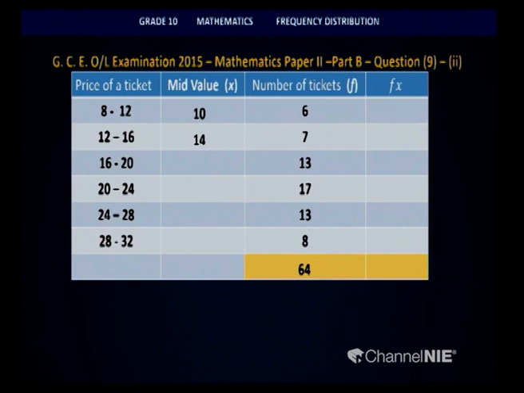So since the class intervals are of the same size, the mid values also show a certain pattern. It has a difference of 4 in between each of the values. So let us add 4 to each of these values and obtain the mid value.